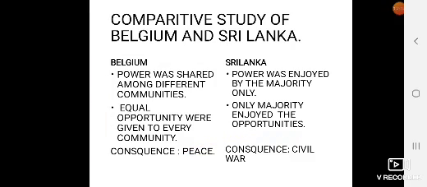Moving to the next, I already told you that you have to read the case study of both Belgium and Sri Lanka. Here, very briefly, I have written the comparative study of Belgium and Sri Lanka. In Belgium, power was shared among different communities. Equal opportunities were given to every community. As a result there was peace in Belgium. Just the opposite in Sri Lanka, power was enjoyed by the majority only. Only the majority enjoyed the opportunities. As a consequence, civil war broke out and the whole country suffered.